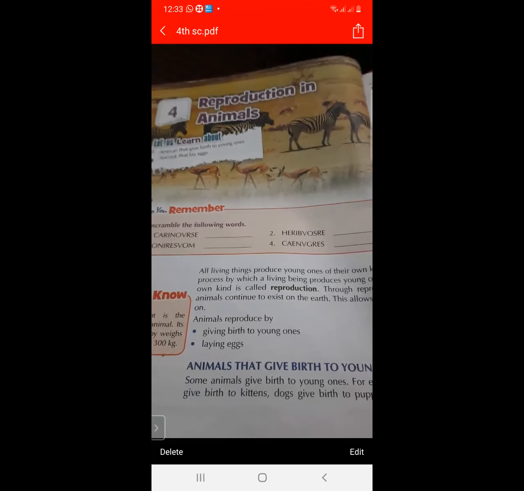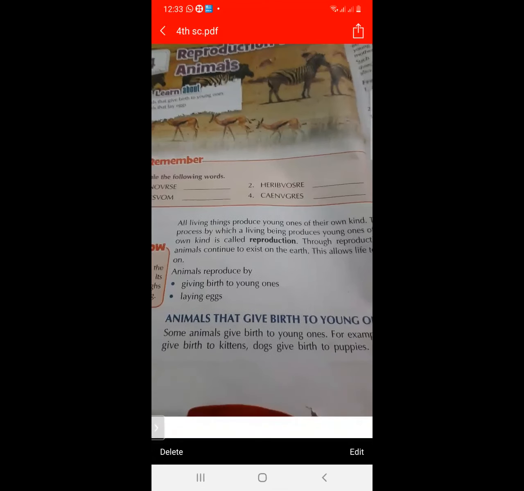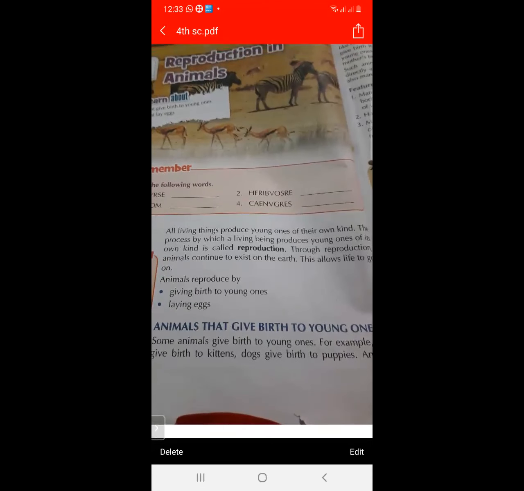So the chapter name is reproduction in animals. Firstly, we will discuss what we mean by reproduction. As we know, all living things produce young ones of their own kind, and the process by which a living being produces young ones of its own kind is called reproduction.